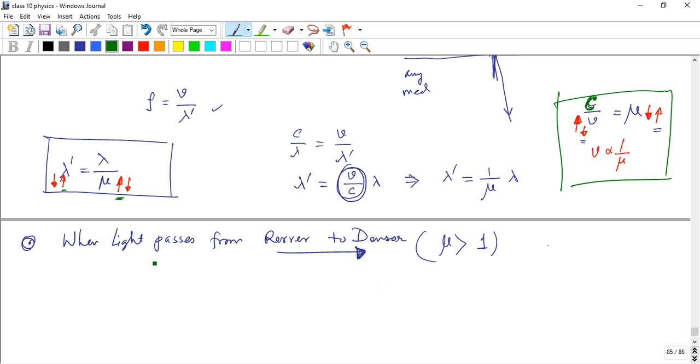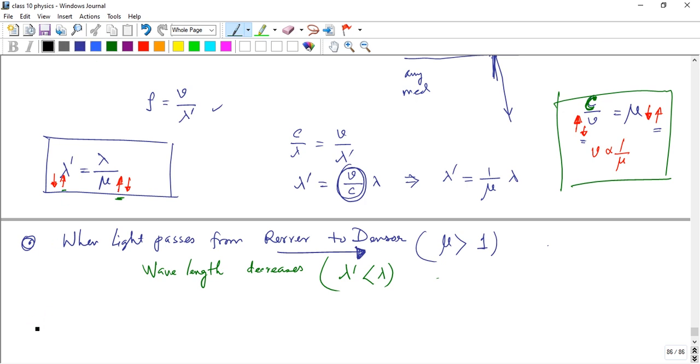If the denominator is greater than 1, obviously lambda dash is less than lambda, because lambda dash decreases when mu increases. So the wavelength decreases, and the new wavelength is less than the old wavelength.